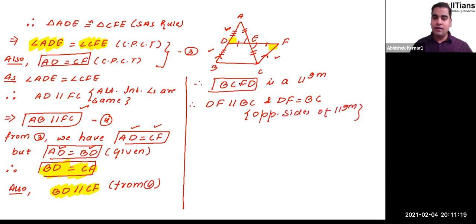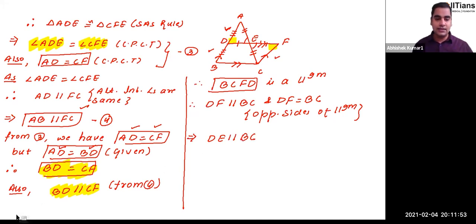And it's very clear, if DF is parallel to BC, automatically DE is also going to be parallel to BC, because DE is a small part of this DF. So we can say that DE is parallel to BC.